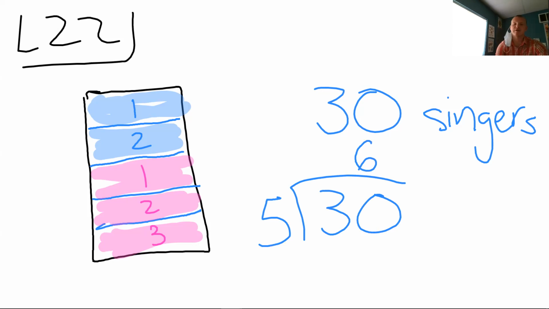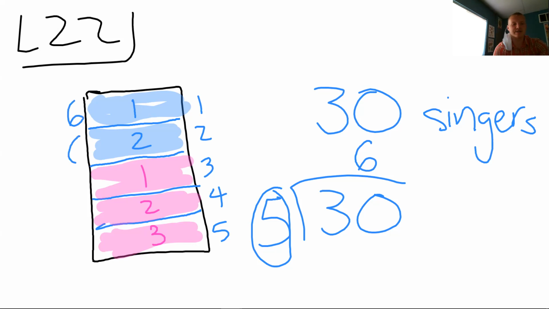And the reason you picked 5 was because we have 1, 2, 3, 4, 5 total groups. That's why I have a 5 right there. And 30 divided by 5 is 6, which means there are 6 singers per group. So 6 singers in here, 6 here, 6 here, 6 here, 6 here.